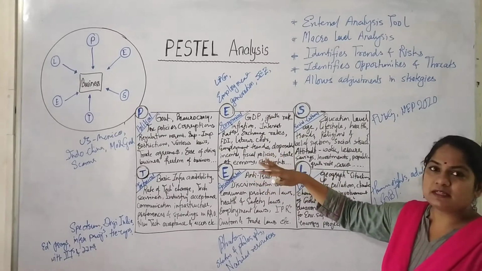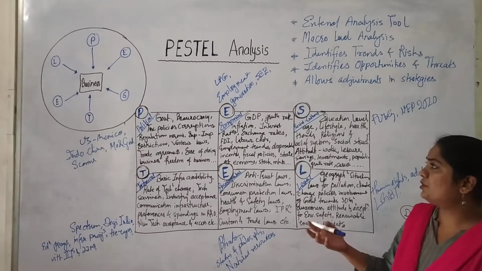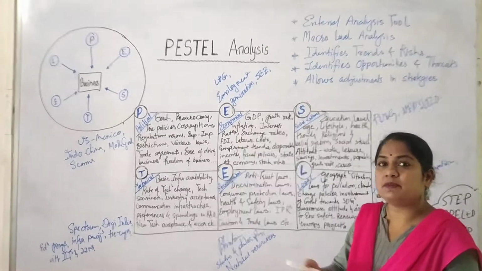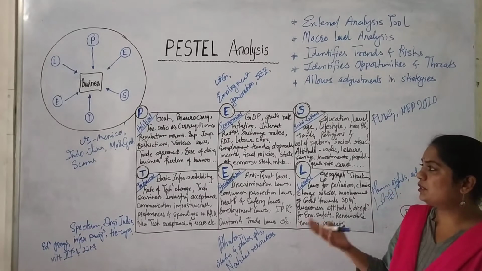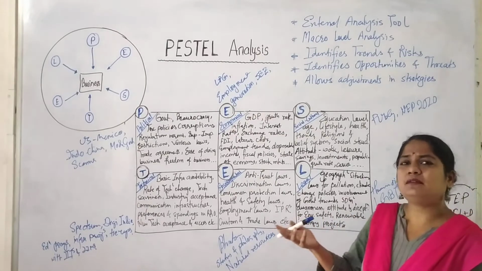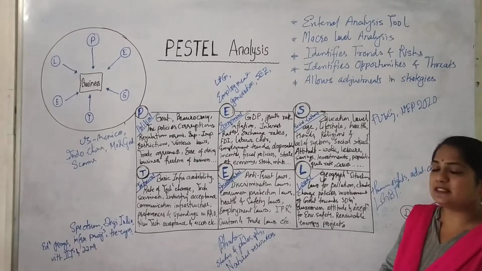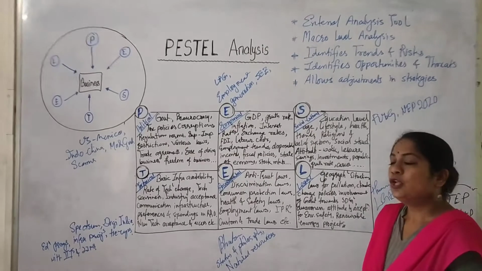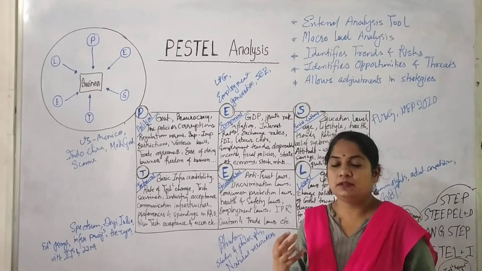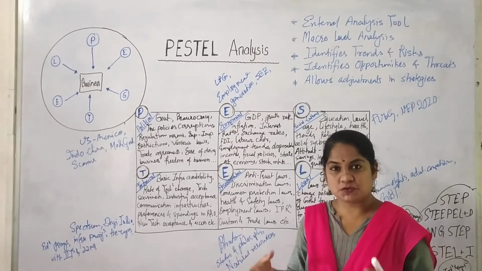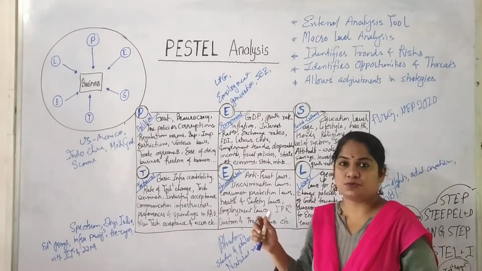So economic factors are always associated with the gross domestic product of the country, the growth rate and inflation in which the businesses have to be conducted, the interest rates, the exchange rates with which the businesses are to be done, the FDI policies allowed by the government, the labor costs, employment trends, and disposable incomes. A disposable income will tell the business organization what kind of income portfolio its prospective customer has to expend on its products.